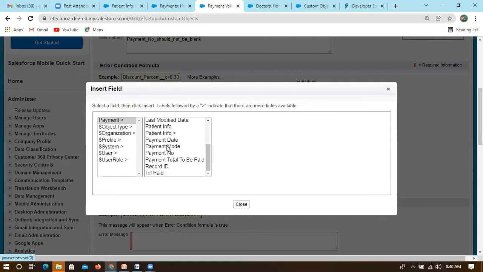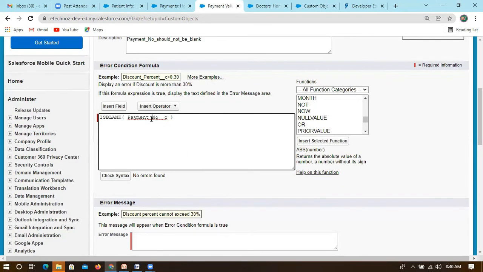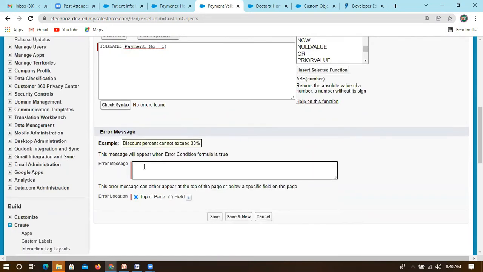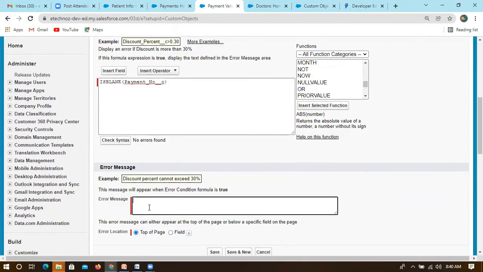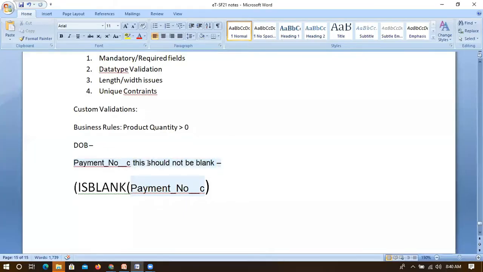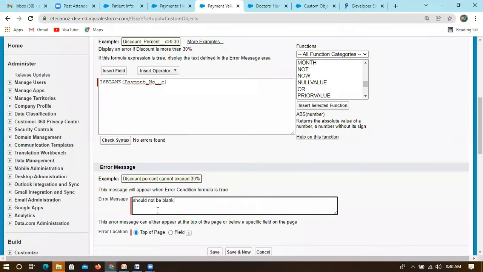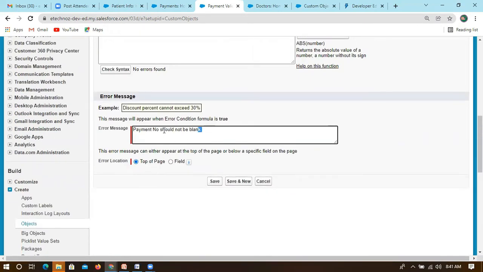For this, we want only one field. The actual field is Payment Number. So we are checking the payment number. If someone is entering data and this payment number is blank, which is mandatory, you can mention the message. The message is something like, it should not be blank, but it is better if you write the field name so they can understand which field they are saving. So: Payment number should not be blank. This is the message I'm passing when the user enters data. If he is missing that, it will throw an error.